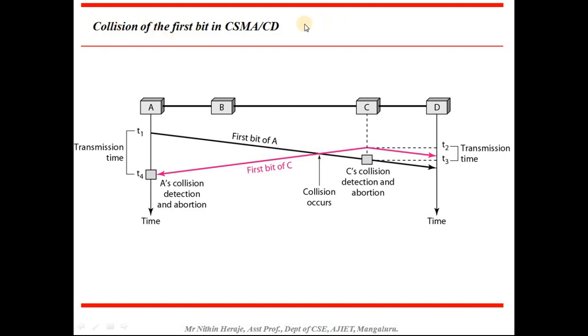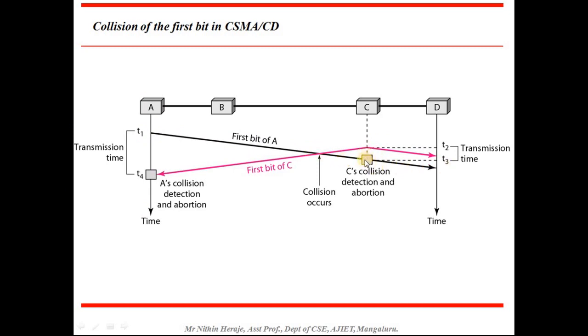Now, the collision of the first bit in CSMA CD. So CSMA CD, that is carrier sense multiple access with collision detection. Okay, so this method is for collision detection. Now if you look at this, at this particular point T1, A will transmit the bit. So this line indicates the first bit of A that is going to be transmitted.